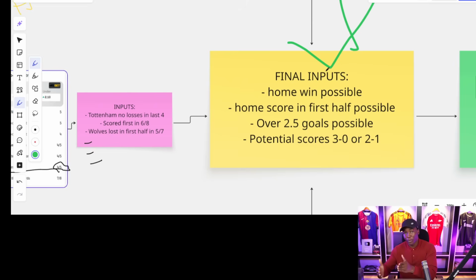all right? And then over 2.5 goals is possible, and at the same time, I want to mention that both teams to score is possible. I know Wolves are terrible at the moment, but again, they are going to try to bring up their best game today. And just the fact that they have been able to completely dominate in the last 5 head-to-head results, it is an indication that today at least we should expect them scoring at least a goal. All right? So both teams to score is possible. That is why in my potential score lines, I have 3-0 or 2-1 as my most favorable scores.